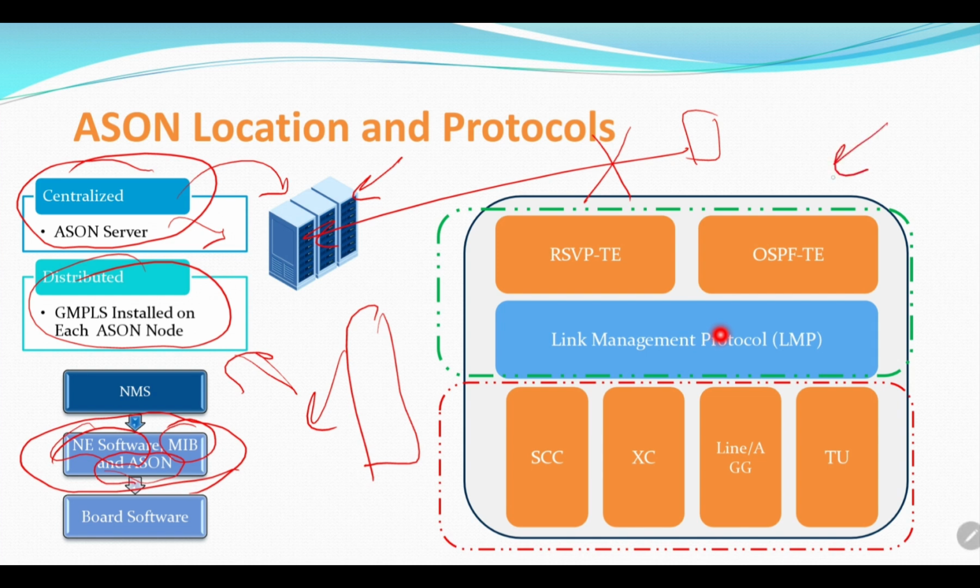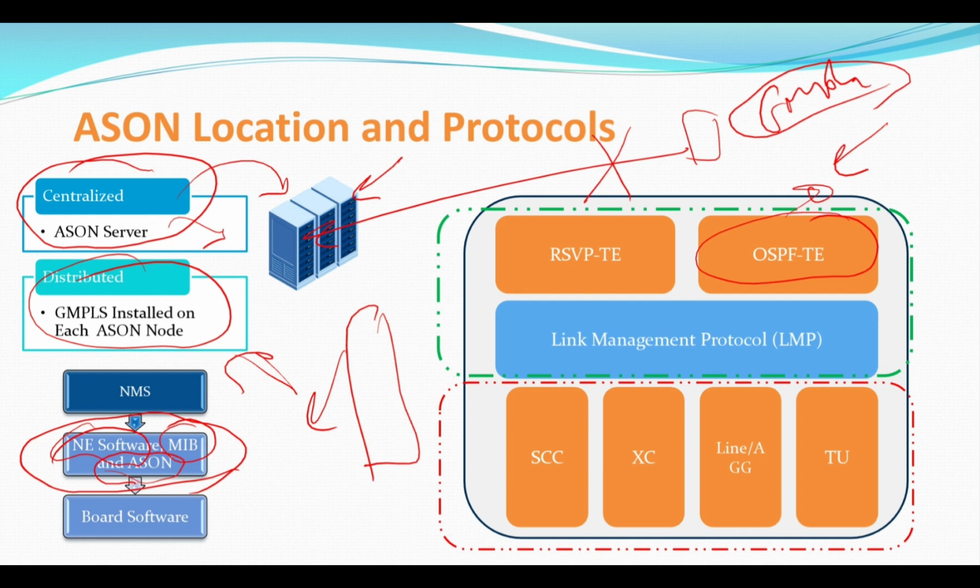The ASON itself, or GMPLS, utilizes three main protocols to handle the ASON function. The first one is OSPF, Open Shortest Path First, a routing protocol used to identify the network topology, including its links and the different nodes inside this network.